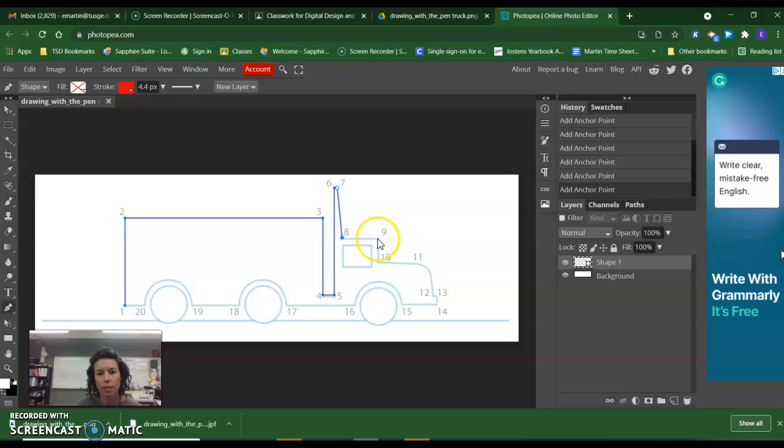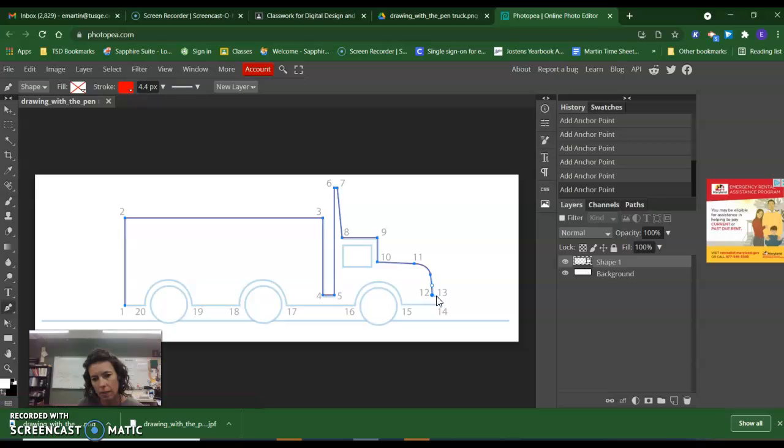I can hold the Shift key between 8 and 9, down to 10. Now, you can see 11 is not on a specific point. It's this curve. So I'm going to click to here. And then here, I'm going to do a click drag. Straight, straight. I can hold the Shift key here and here. And now I'm going to go into creating these curves.